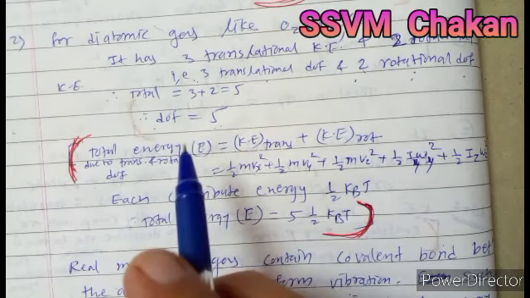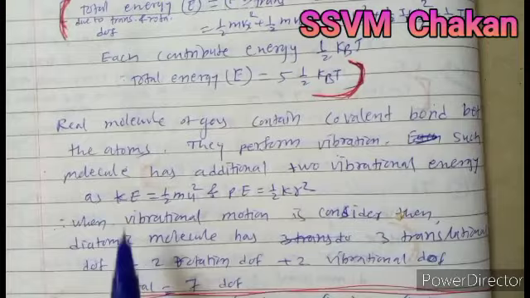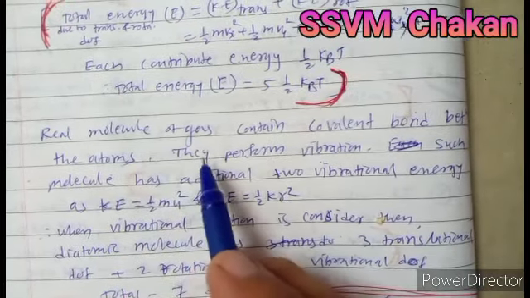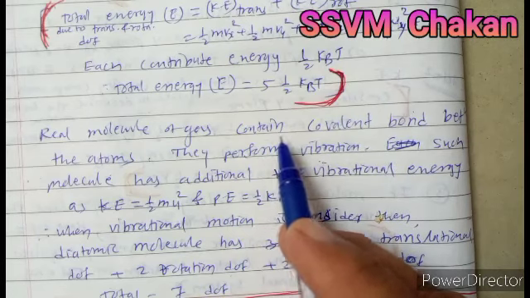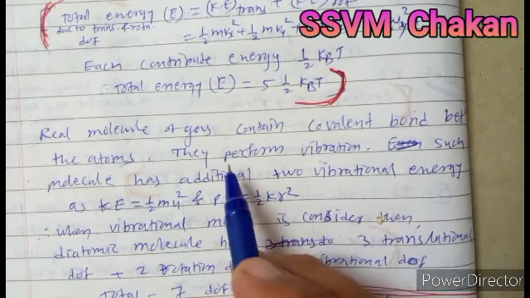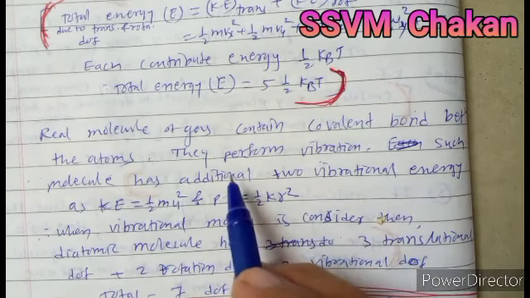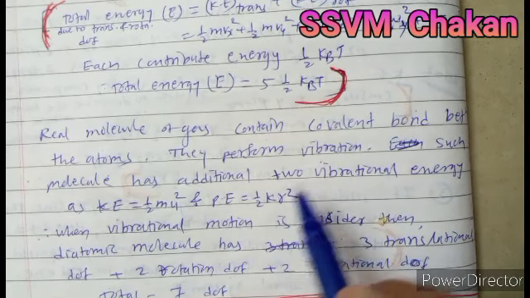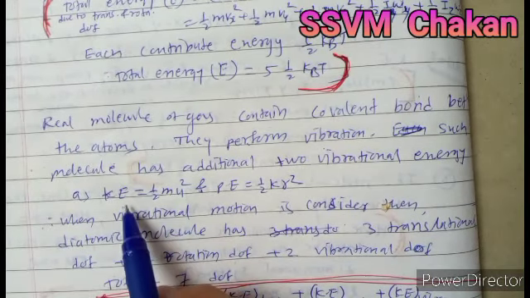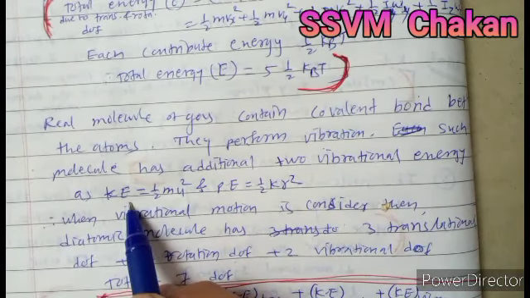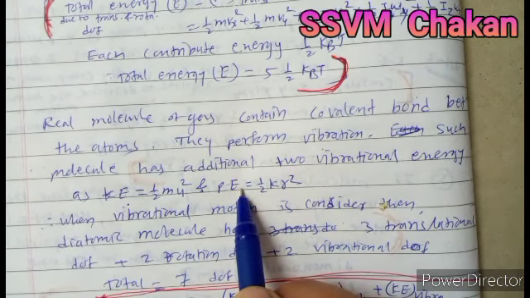But one condition, this is for an ideal gas. When we consider the real molecule of a gas, they form a covalent bond, they perform vibration. Such a molecule has 2 additional vibrational energies. One vibrational energy is kinetic energy and the other is potential energy.